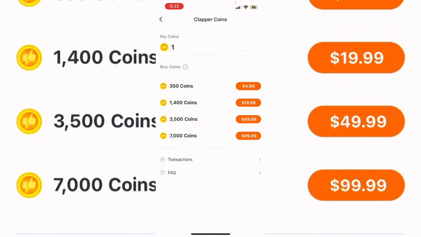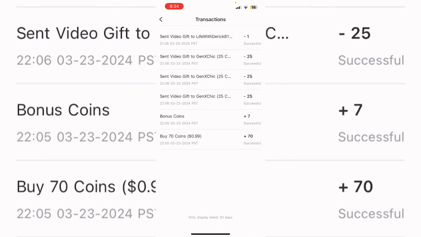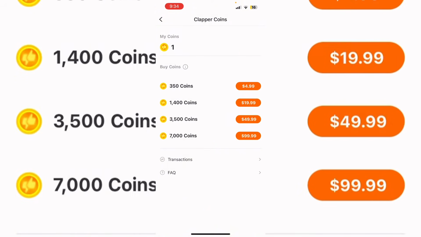So there's the increments. As you see, I've been sending out a lot of gifts, and that's also where a transaction record of all the gifts that I have received is. So you can do that. They have questions about it, transaction records, and you can just look at it and sort it out from there.